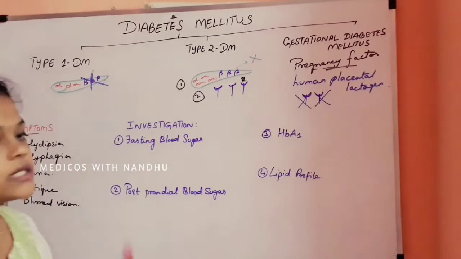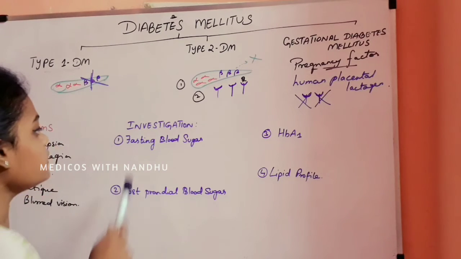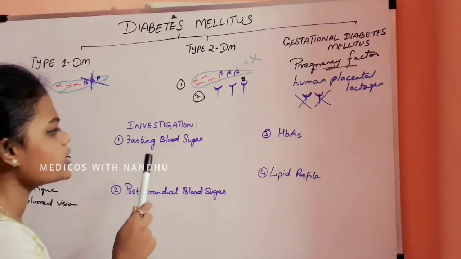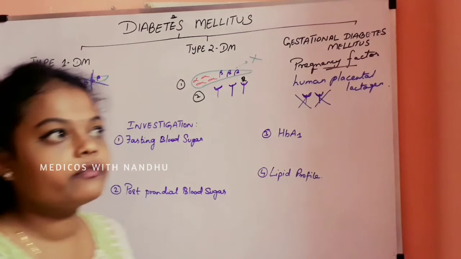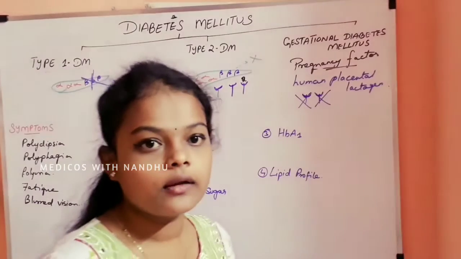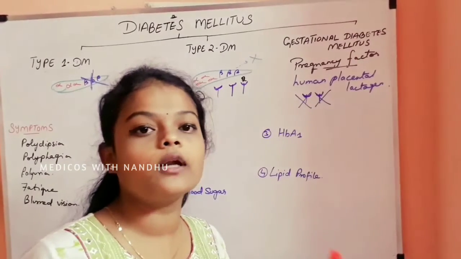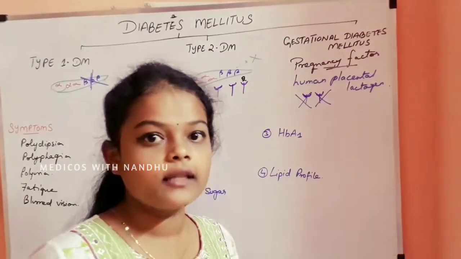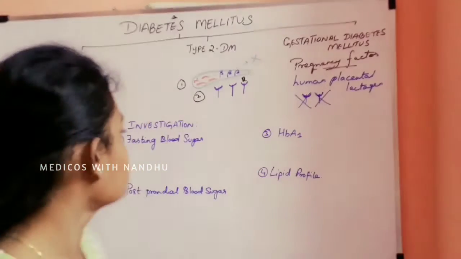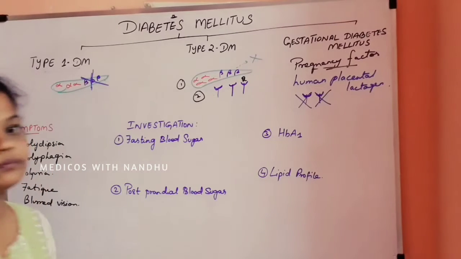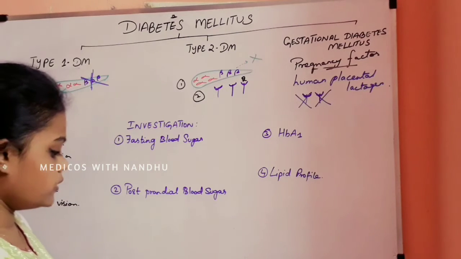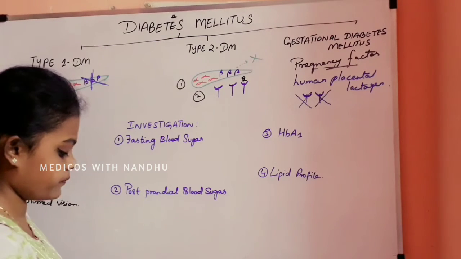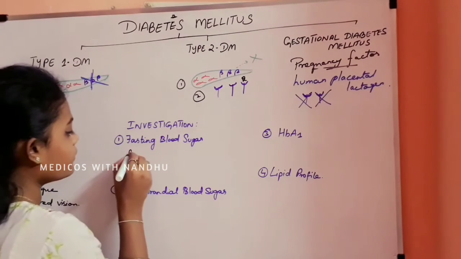On investigation, first we have to check the fasting blood sugar level. We should not take a meal for 8 to 12 hours, and then a blood test will be done. So that is fasting blood sugar. In this case, the normal level is below 110.